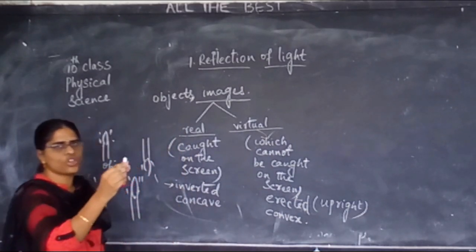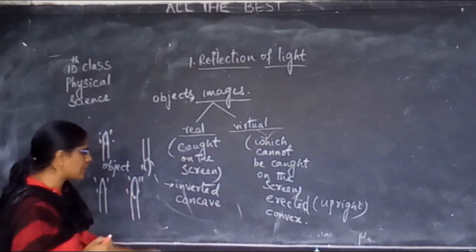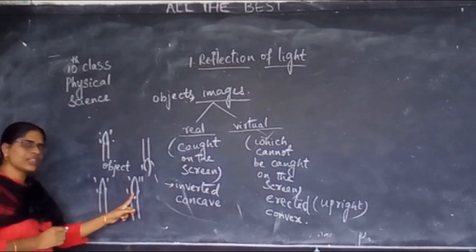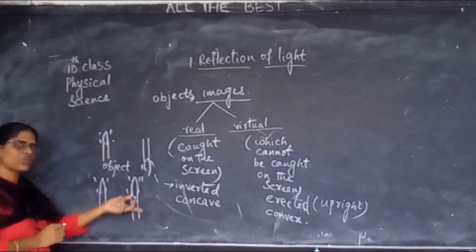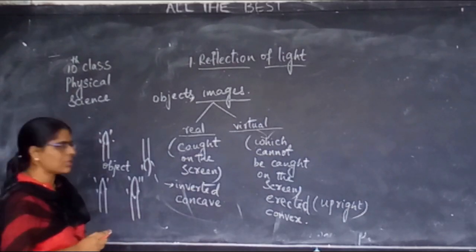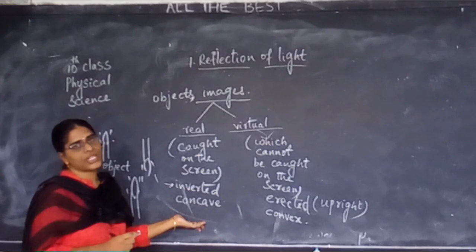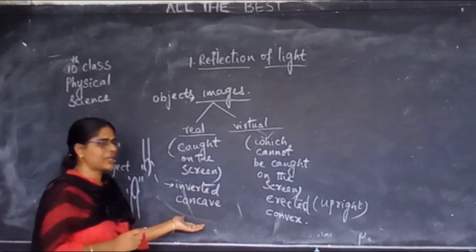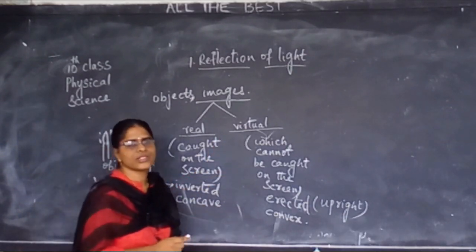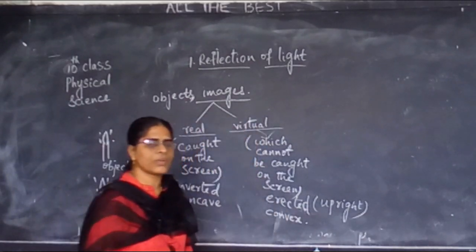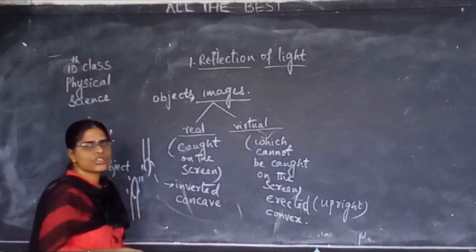However you are placing the object, the same image you are getting. If you are placing it upward, you will be getting the image upward. If you are placing it downward, the image will be downward. Real images are always seen in the concave mirror. Virtual images are always seen in the convex mirror. Follow, children.